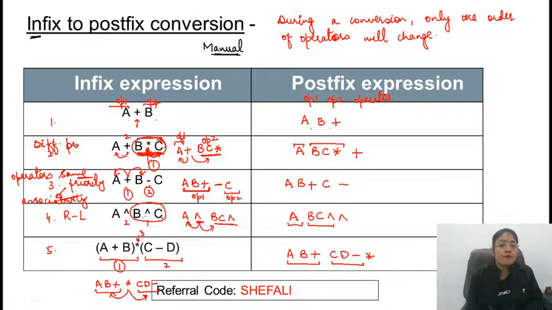So basically I have taken these examples in such a way that all cases get covered. In the first case you had only one operator. In the second, two operators of different priority. Then two operators of same priority, but associativity is what? That is left to right. Here two operators of same priority, but associativity is right to left. And in the fifth case, I have taken an example with brackets. Whose doubt? Okay. Harshita, now is this clear?